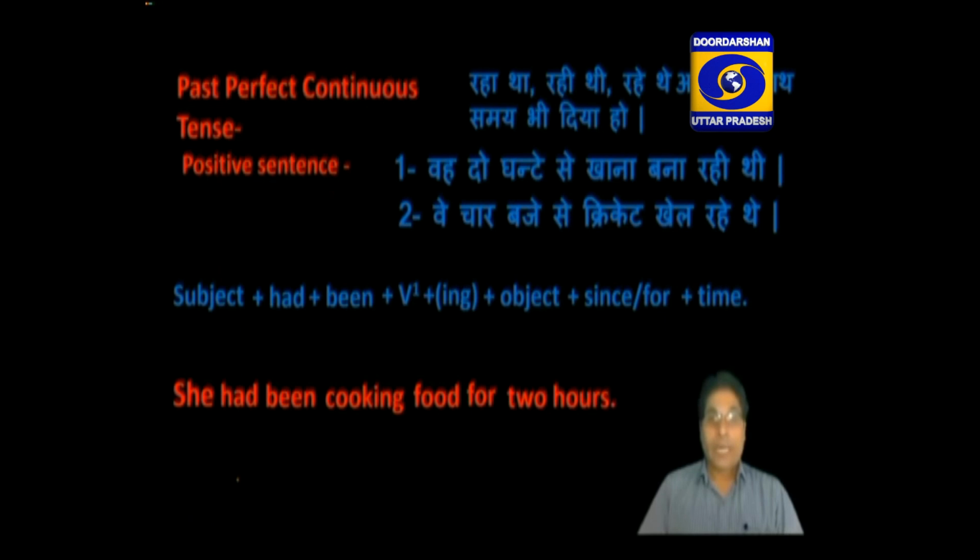Come to the second sentence. वे 4 बजे से क्रिकेट खेल रहे थे. They had been playing cricket. Here there is the starting point of the beginning of the action, 4 o'clock. It means since will be used to show time. Since 4 o'clock.